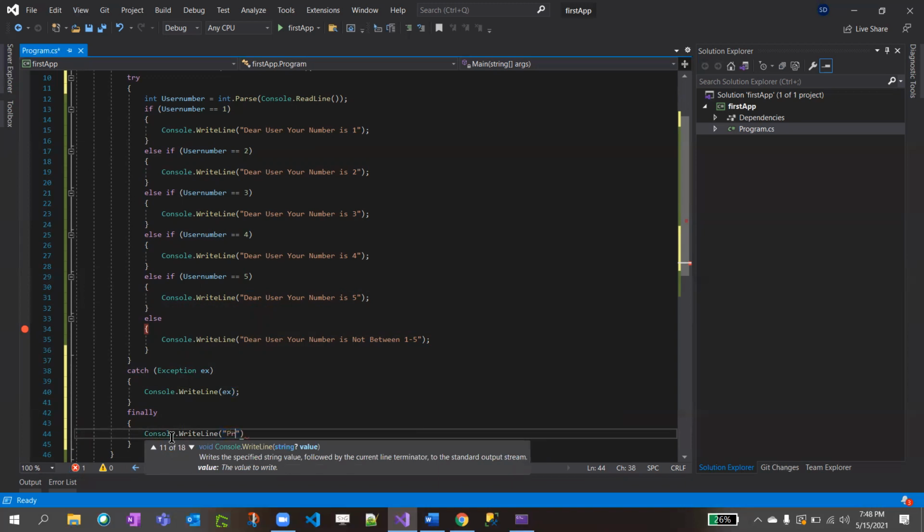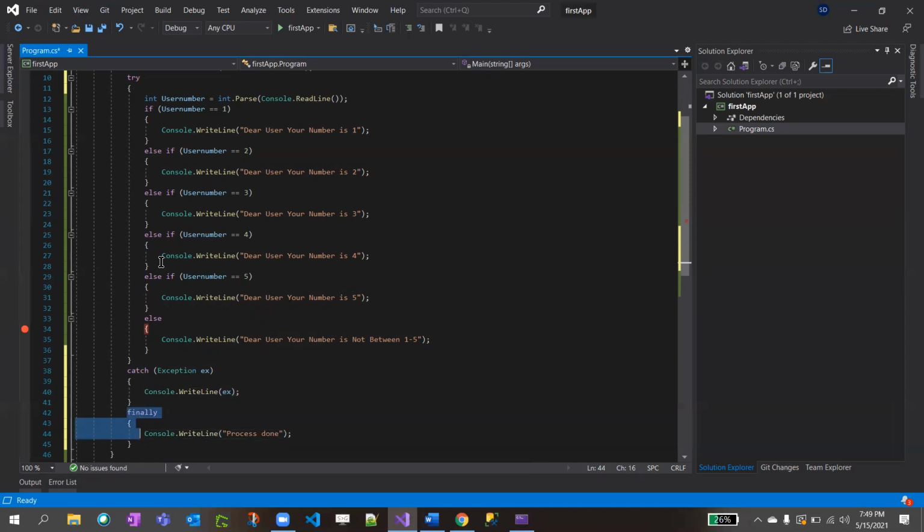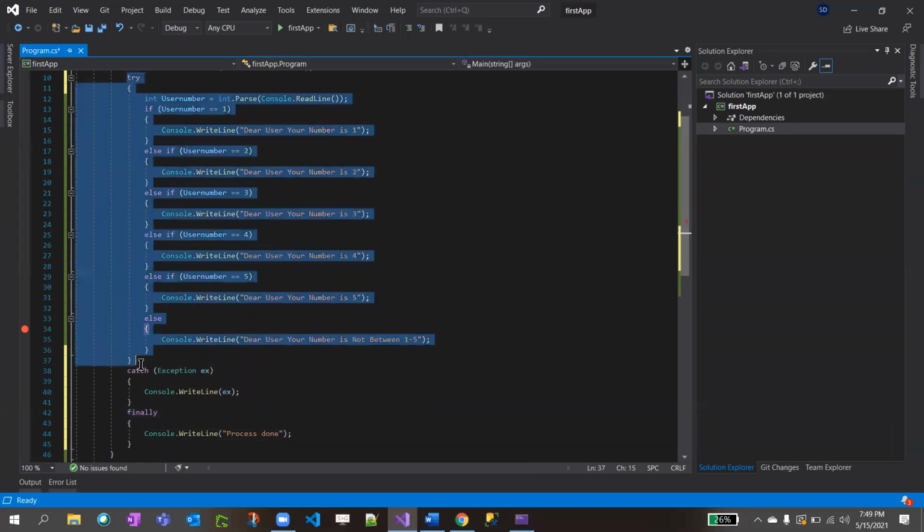So finally, what I'm saying is Console.WriteLine, process done. What is the use of finally? If it is a success, that is good, right? It won't execute the catch block.